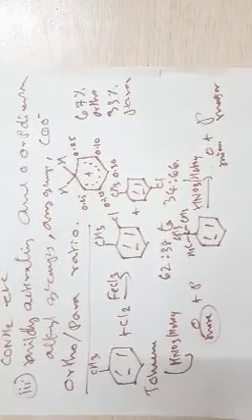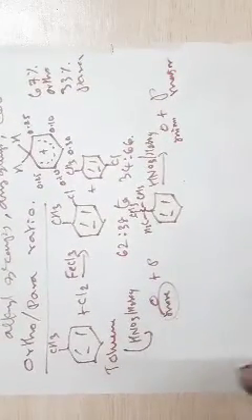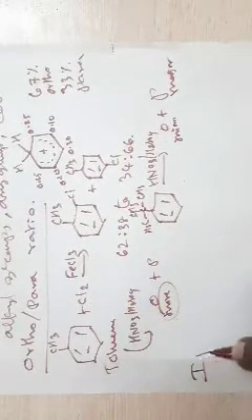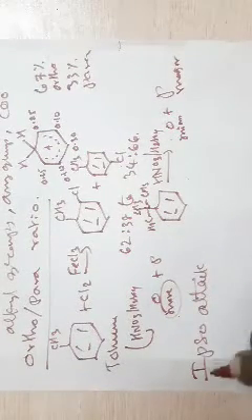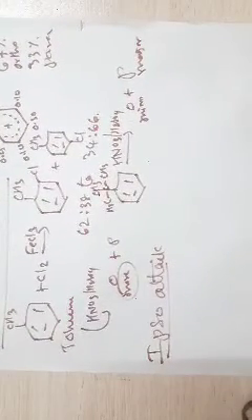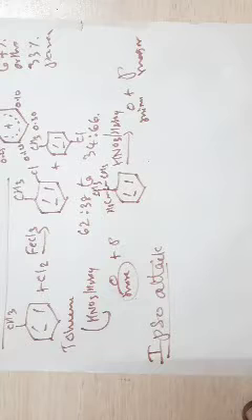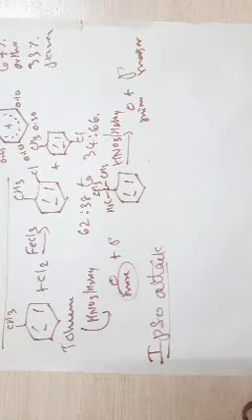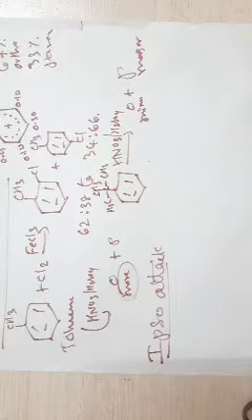Now let us think about another important term, namely ipso attack. You must know what is meant by ipso attack. We discussed the aromatic electrophilic substitution reaction first with the simple benzene molecule. And we moved further.